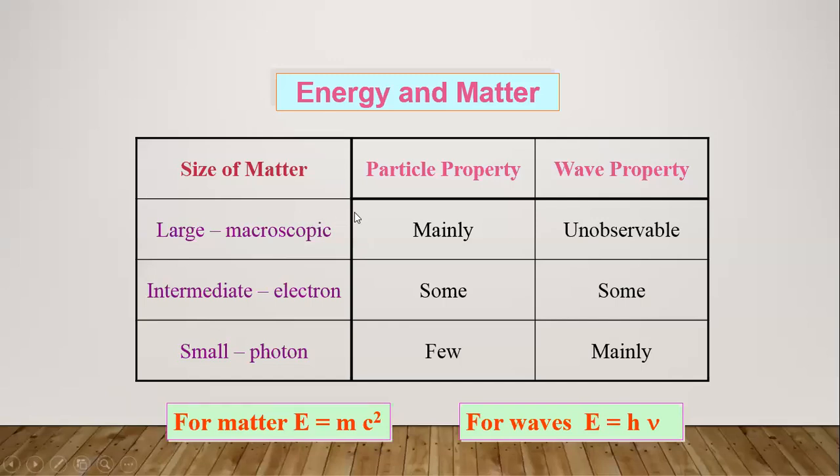As you are moving diagonally, you are going to be moving from classical mechanics to quantum mechanics. Whereas here, when you are moving down in this first column, the size of the matter is going to be decreasing. As a result, your classical mechanics is turned into quantum mechanics here, as in this corner, right upper corner to bottom corner. So this is the basic difference between classical mechanics and quantum mechanics in terms of the size of the particle.